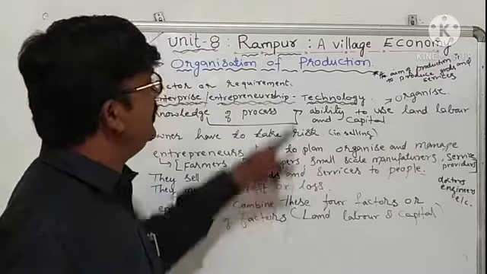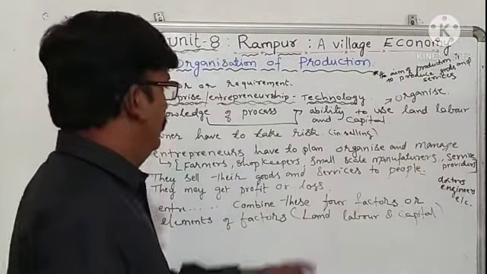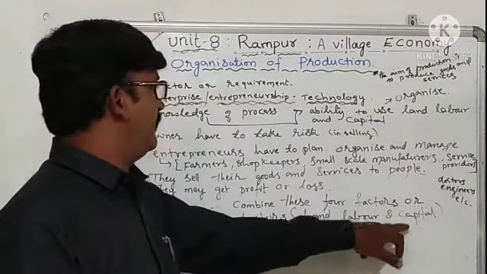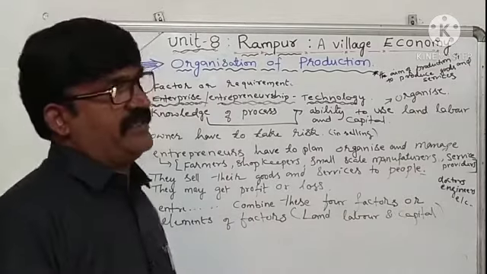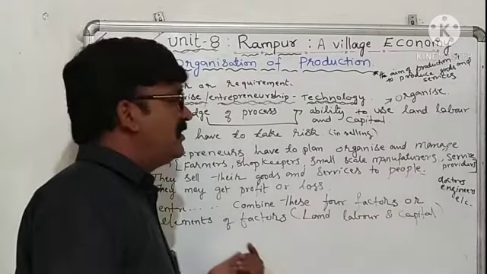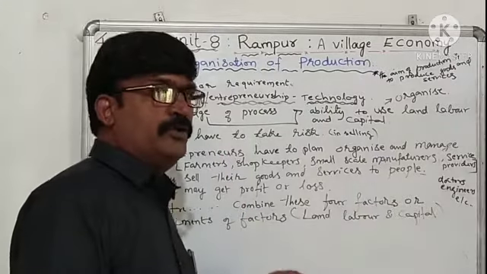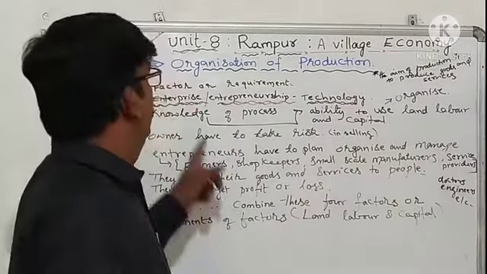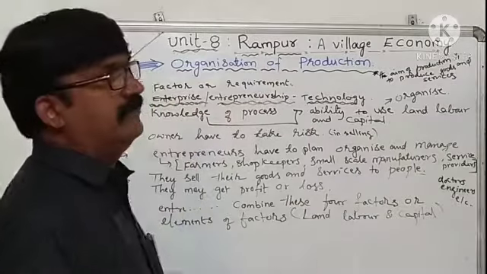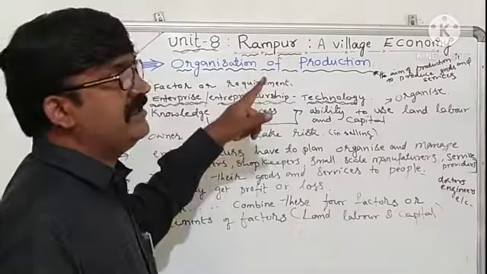Entrepreneurs combine these factors, that are land, labor and capital, or the elements of factors. They combine the elements of factors or factors of production to produce something. In this way, the factor works here, the requirement is worked here.